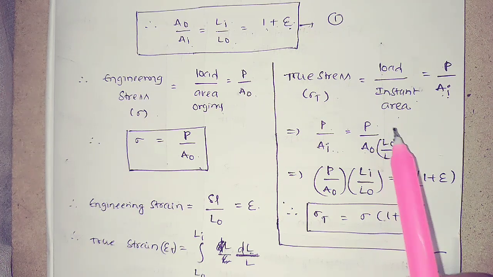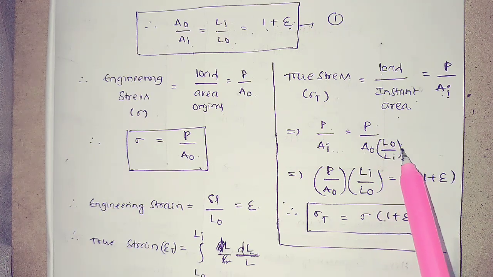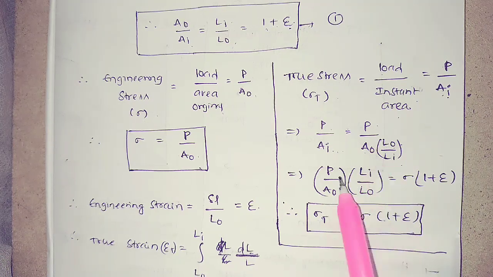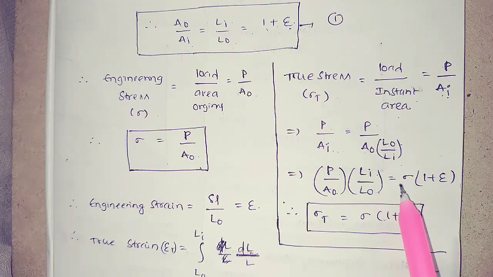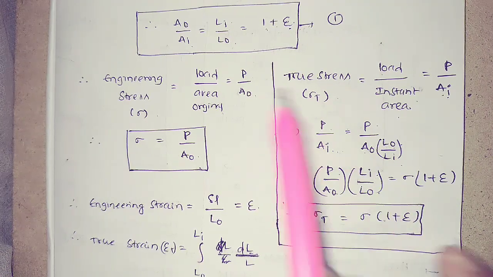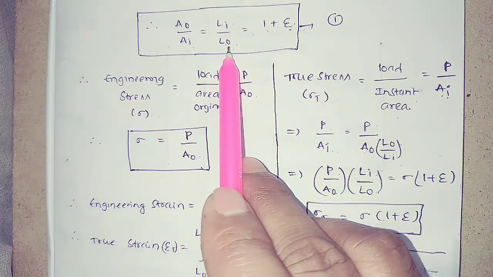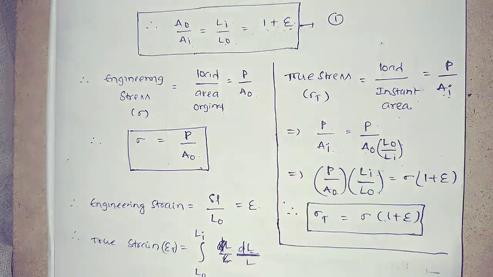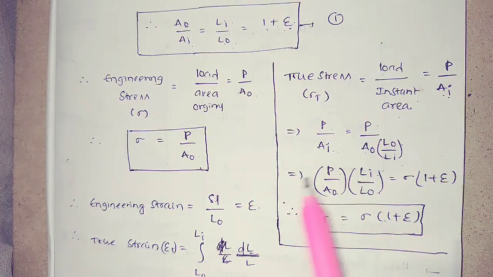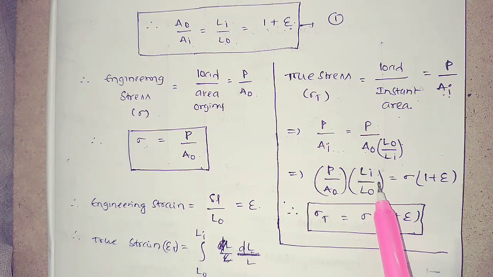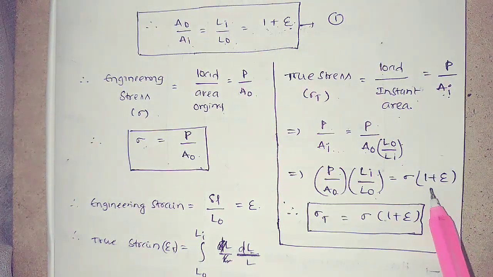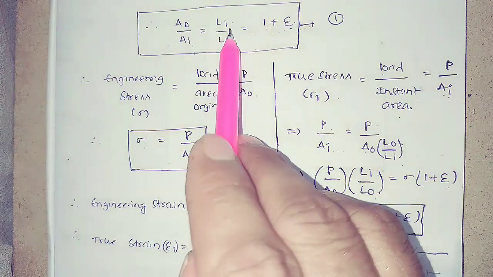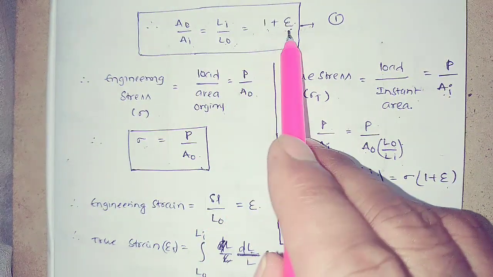Already we have discussed this, when Ai comes at that point. And P by A naught is the engineering stress, and Li by L naught is equal to 1 plus e.